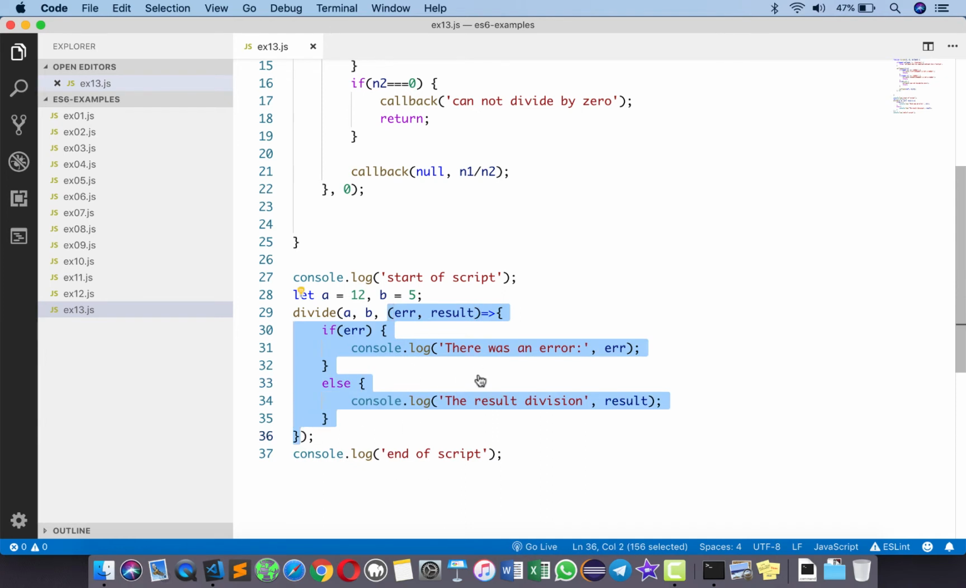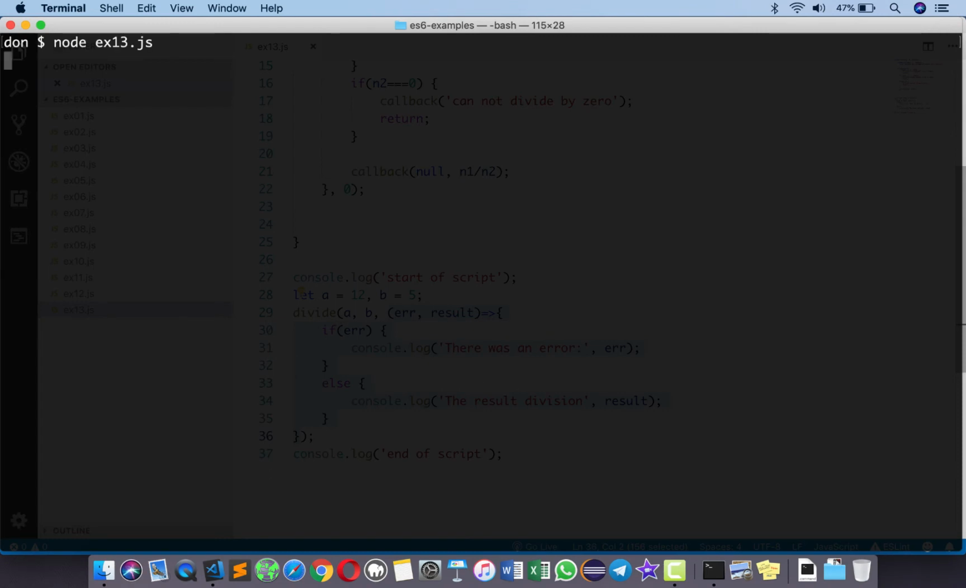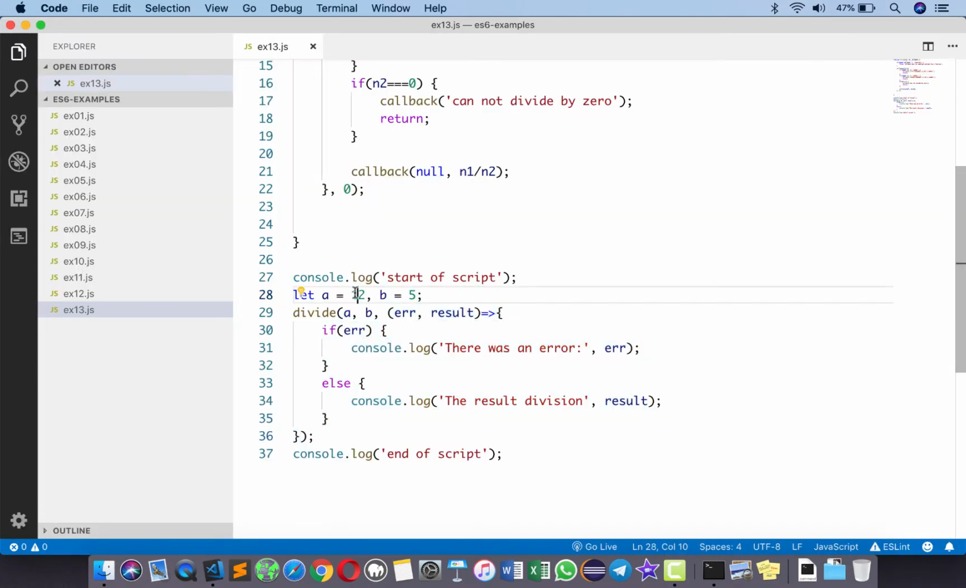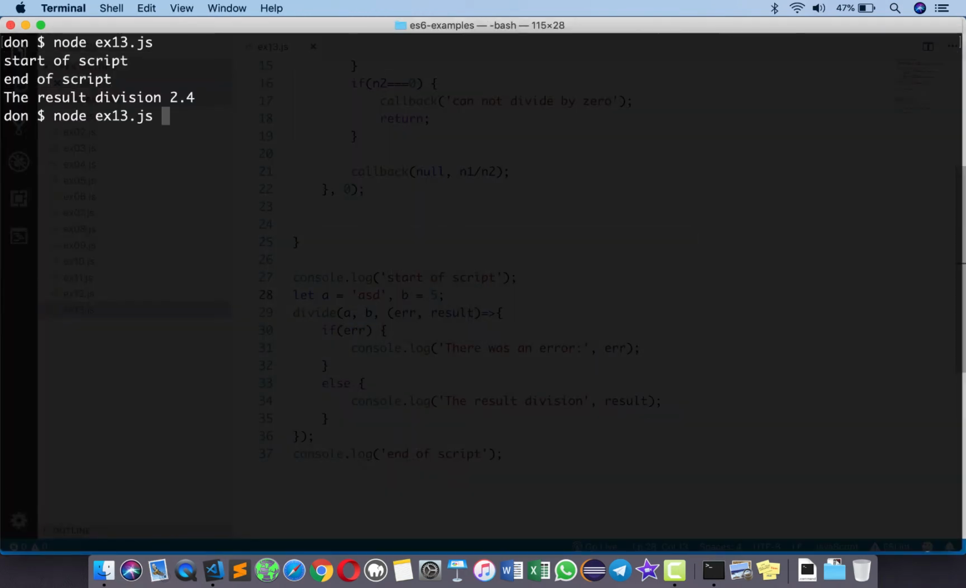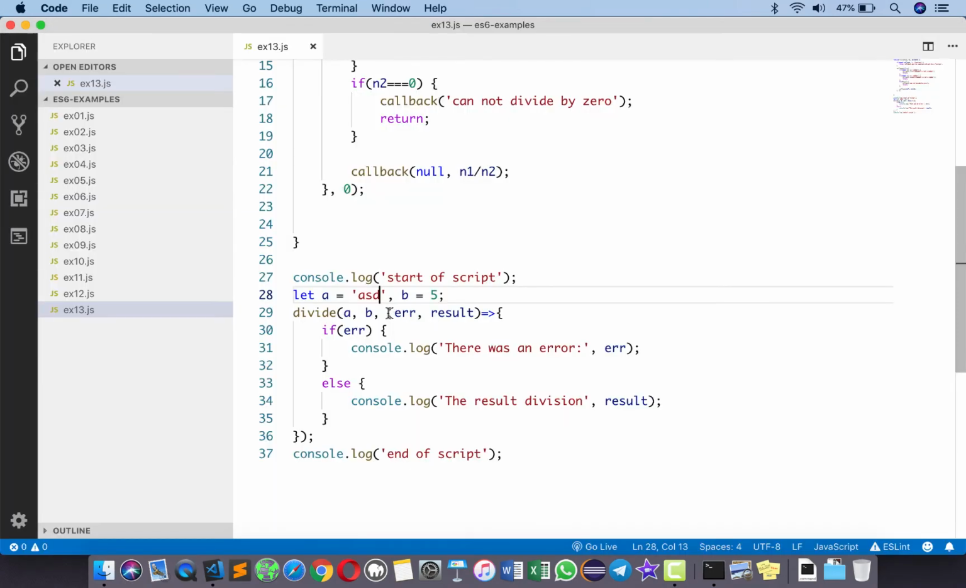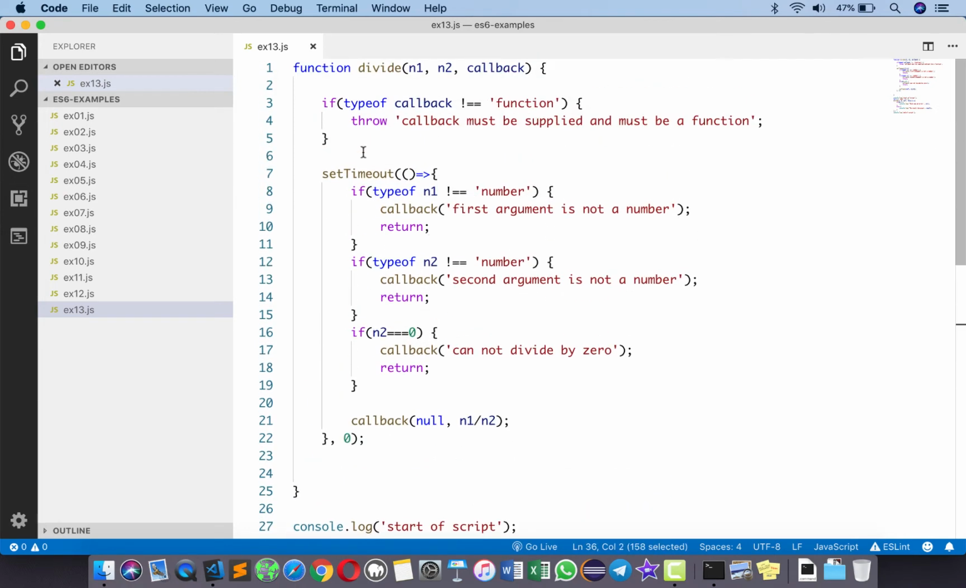So we're going to go back to the command prompt and run the same, and you will see that start of script, end of script comes without any problem. The result of division is 2.4, and let's go and change this to some ASD. Save this, go back to the command prompt, rerun the same thing, and once again you will see start of script and end of script comes without a problem. There was an error, first argument is not a number. The only reason why you may get an exception is when you don't supply this callback at all, in which case we're going to actually receive an exception and the execution of the application may break.